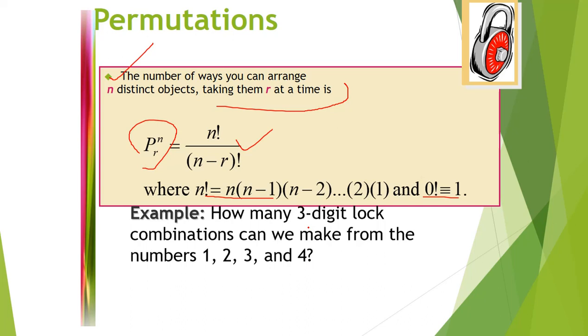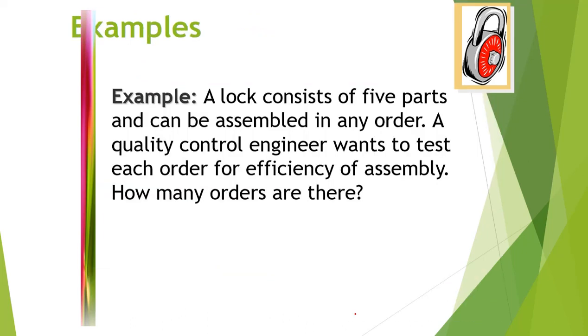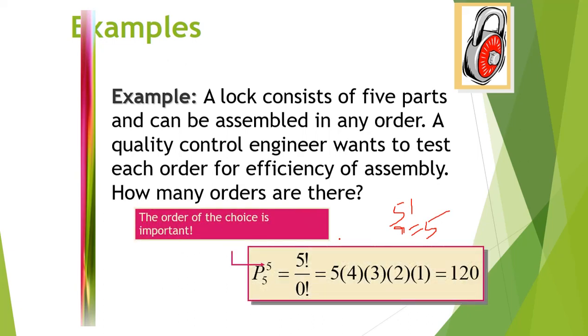How many 3-digit code combinations can be made from the numbers 1 to 4? There are 4 distinct objects, so there are 4P3 ways. Here is one more example. A lock consists of 5 parts and can be assembled in any order. A quality control engineer wants to test each order for efficiency of assembly. How many orders are there? Here n is 5 and r is 5. By applying the formula we get 5 factorial, and you get the answer 120.